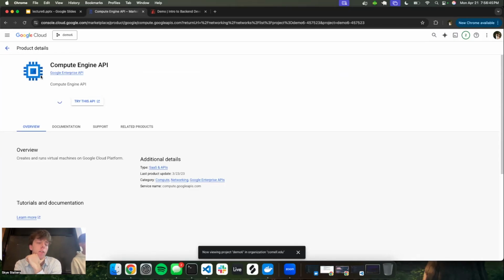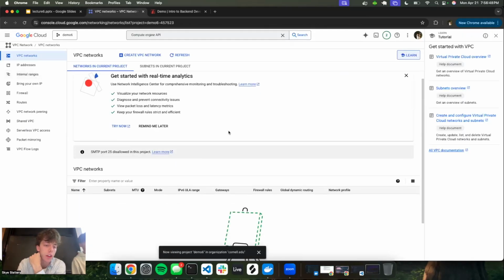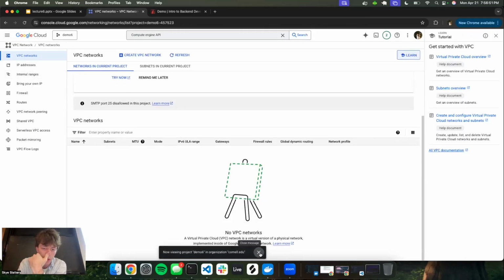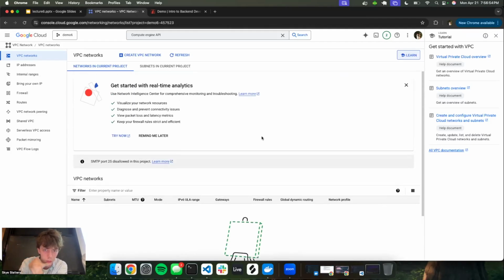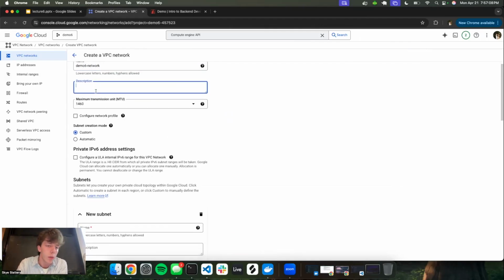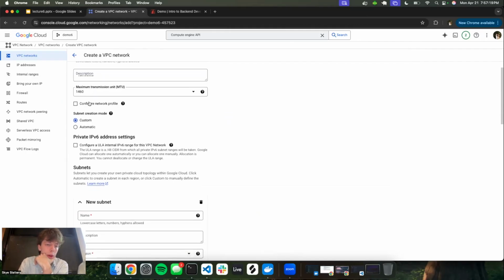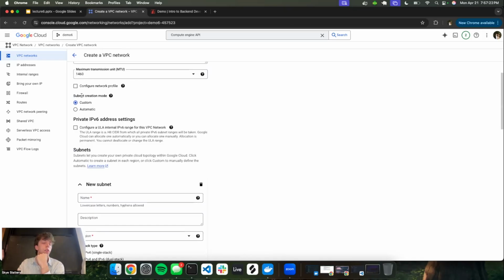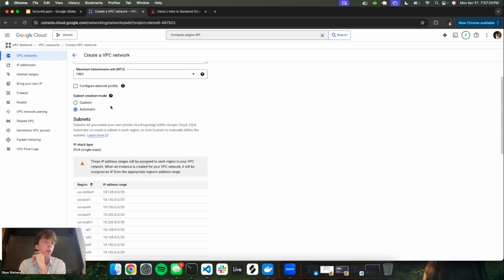There's going to be a lot of following along and copying what I do for this section, but it's not too difficult. You just got to follow along. So we're going to create a VPC network right here, and name it demo 6 network. Name is good. We don't really need a description. There's going to be a lot of stuff that I don't really know what it is. You don't really have to know what it is, but you can look it up if you want. I'll tell you about the important stuff. This you don't need to worry about. For the subnet, that's what he was talking about, the different regions. We're just going to set it to automatic, so they'll handle it for us. That's perfect.